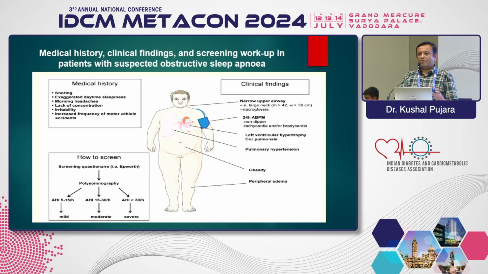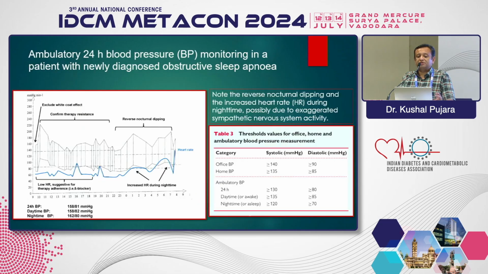Obstructive sleep apnea, many times we just ignore this, especially when the BMI is high. In the history we have to ask about snoring and daytime sleepiness. We can see the examination finding of obesity, and we do a sleep apnea study to confirm. If you treat the OSA, then the patient's hypertension remains under control, and the requirement of medication is also reduced. So we should not forget OSA in our first list, to decide whether this patient should be treated with a CPAP machine or just continue medication.